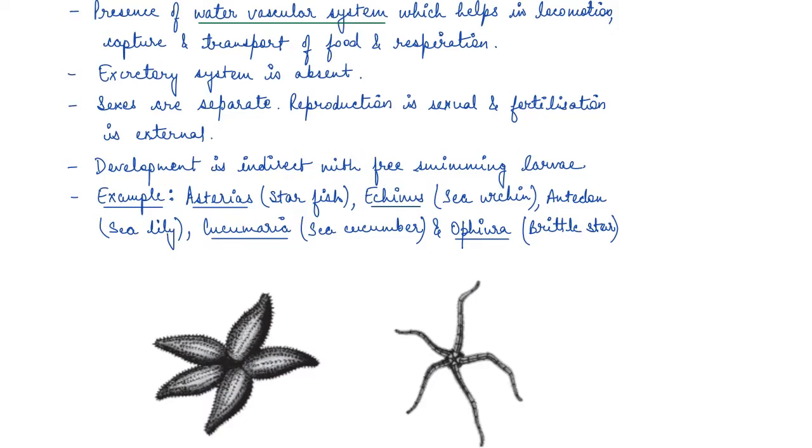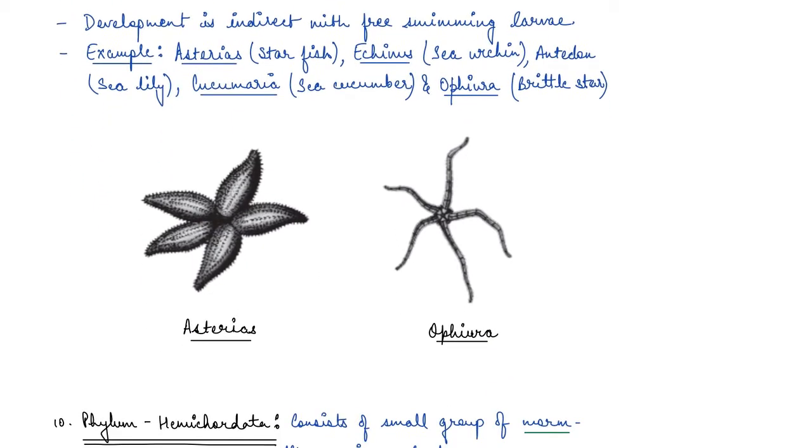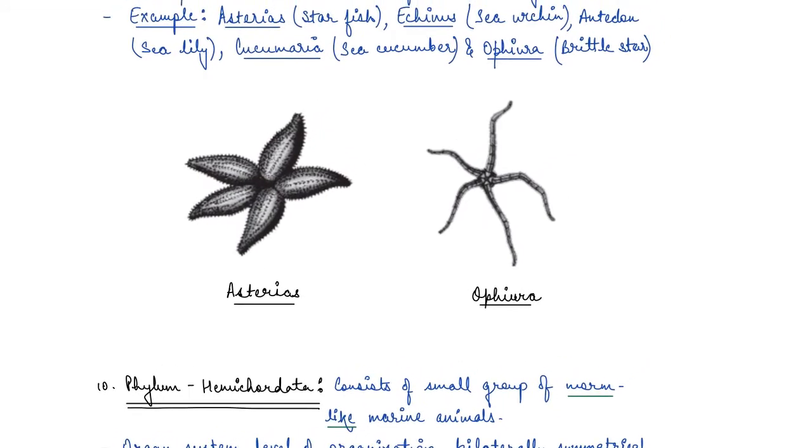Now some of the examples are starfish and sea urchin. Asterias is starfish, Echinus is sea urchin. There are sea lily, and sea cucumber, which is Cucumaria. There are brittle star. If you see their body, this is a starfish and this is a brittle star. So they have calcareous ossicles outside.